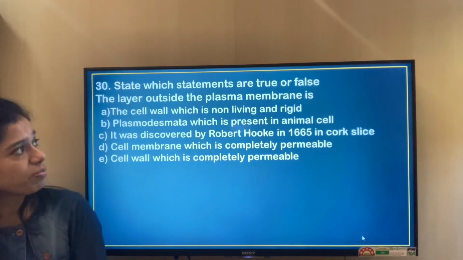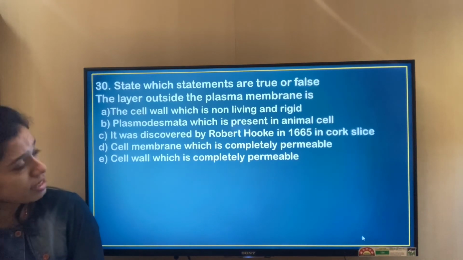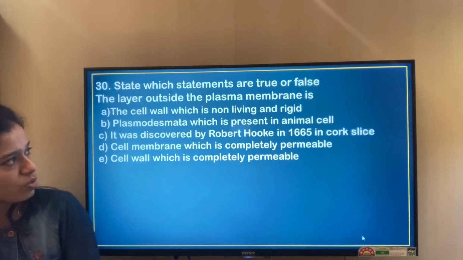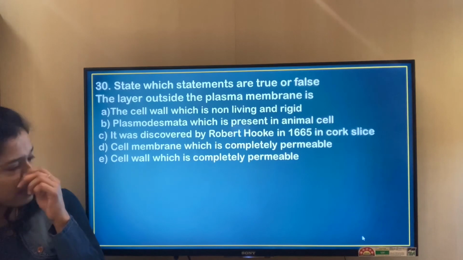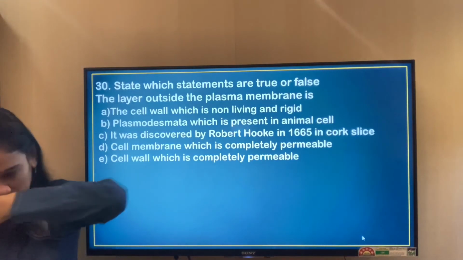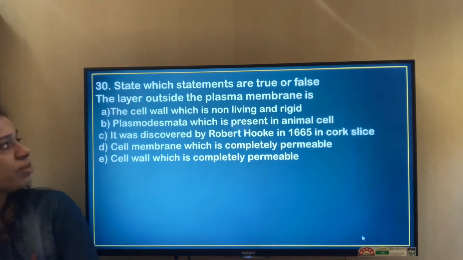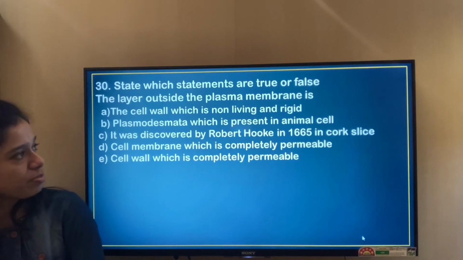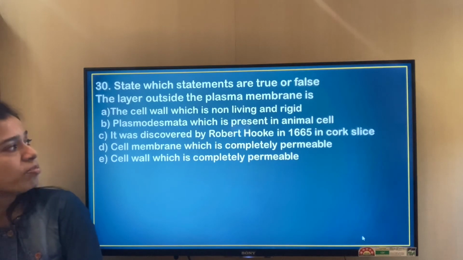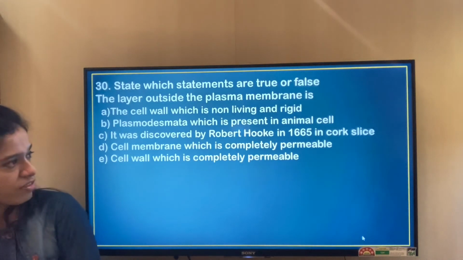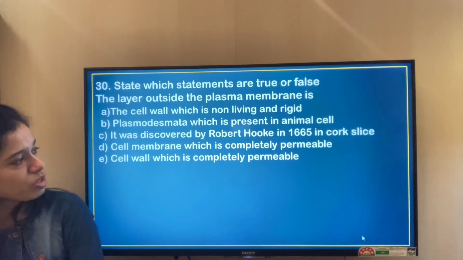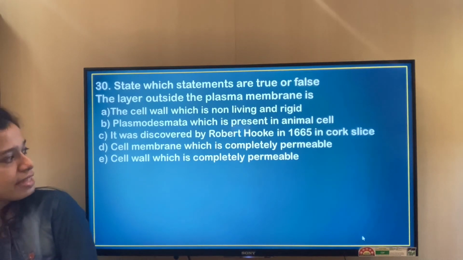And this is the last question. Which statements are true or false? The layer outside the plasma membrane is called the cell wall, which is non-living and rigid. Plasmodesmata is present in animal cell. It was discovered by Robert Hooke in 1665 in cork slices. Cell membrane is completely permeable. Cell wall is completely permeable.